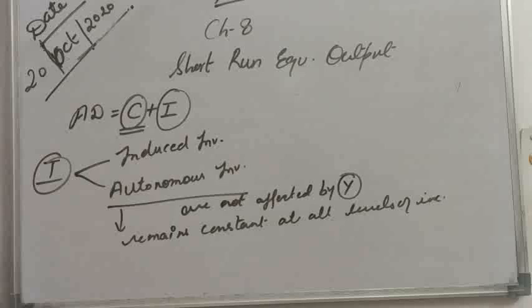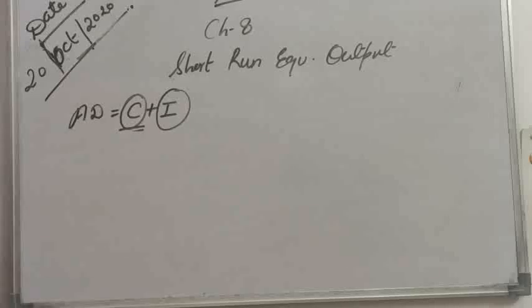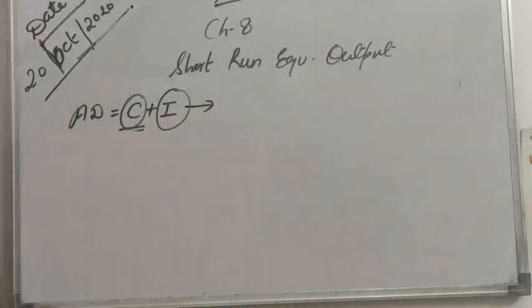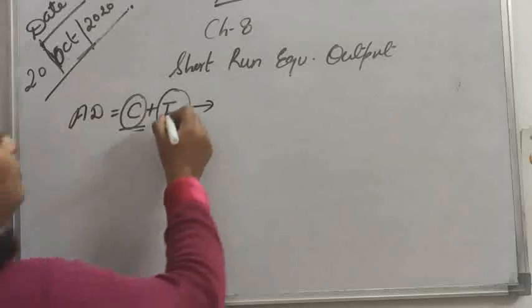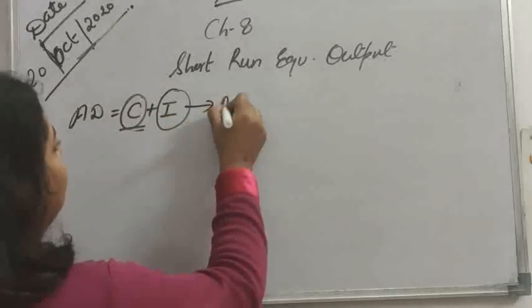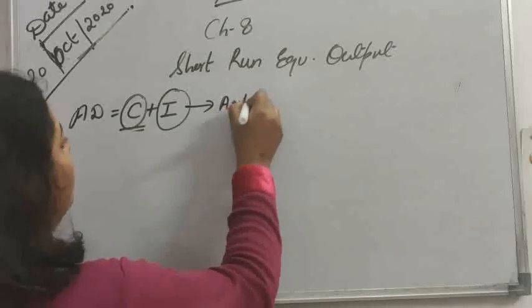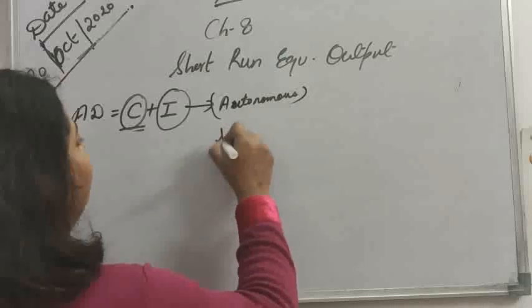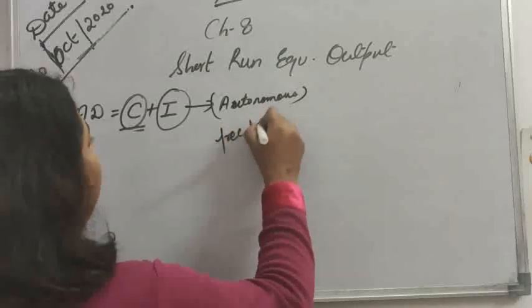So when investment is constant, it is known as autonomous investment. Clear? So according to Keynes, investment is considered to be autonomous, not induced. It means free from level of income.